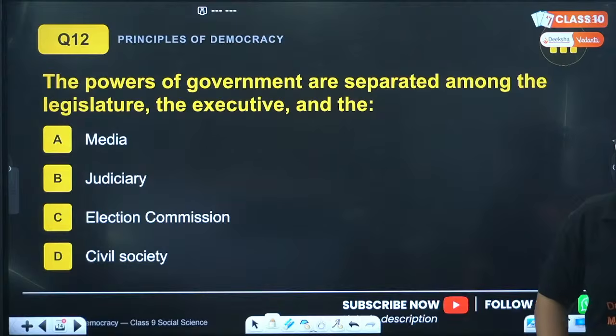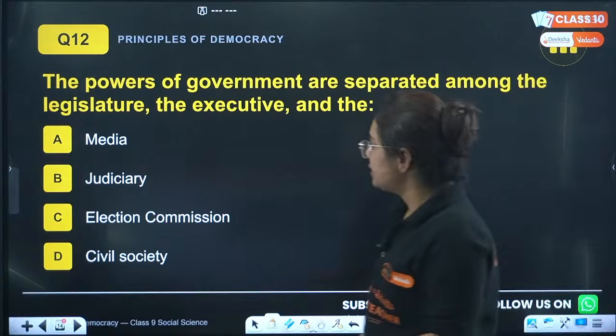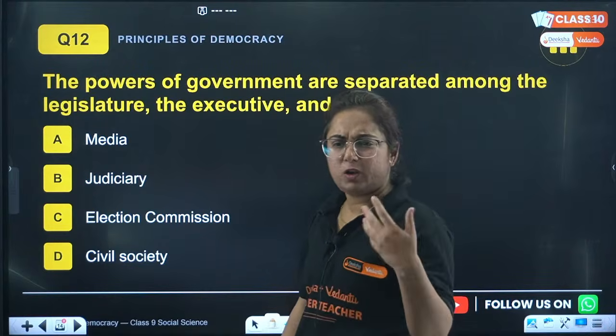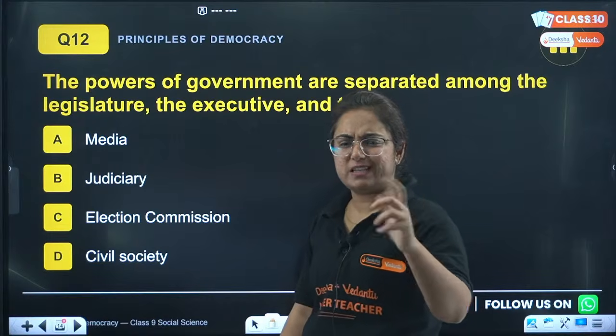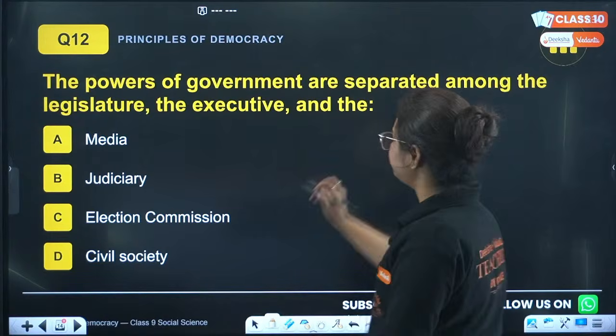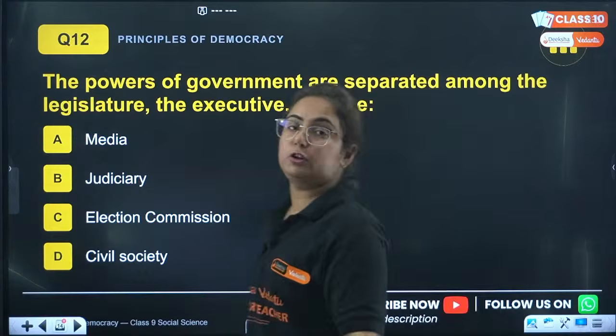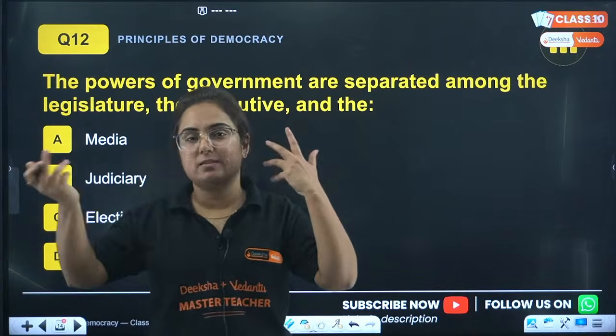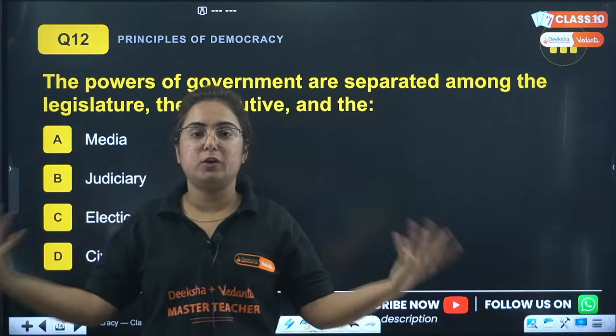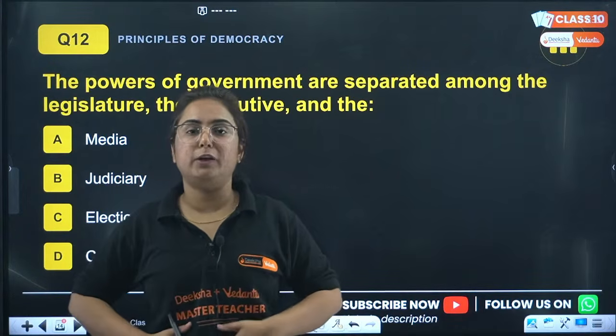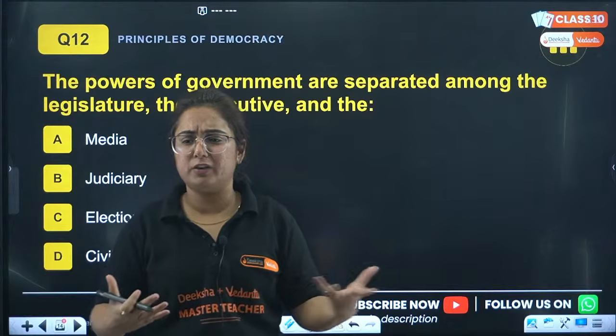Okay, let's check the answer for this question. Many students were confused. Someone was saying C, someone was saying B. No. See, beta, like our body has different organs. We use eyes for seeing, we have limbs for different use, we have stomach for different use, we have liver for different use.